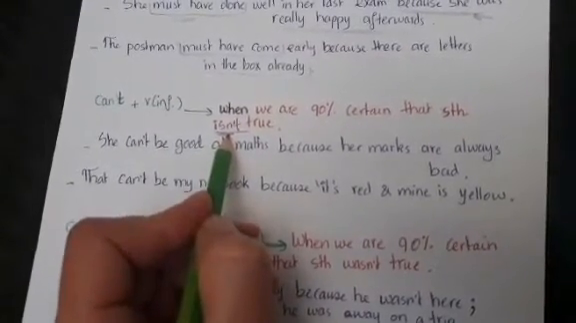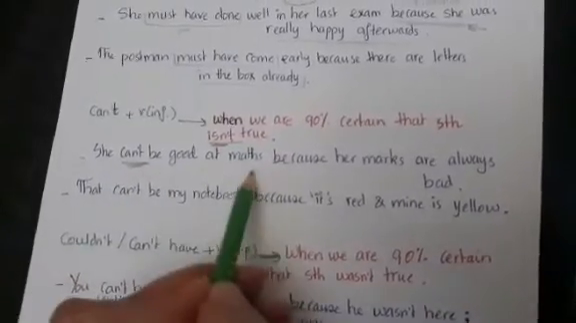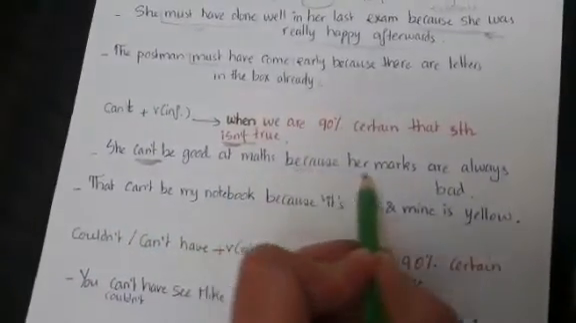Now, what about if we are 90% certain that something isn't true in the present, the negative? In this case, we use can't with the infinitive form. She can't be good at maths. Why? Because her marks are always bad. That can't be my notebook. Why? What is your evidence? Because it's red and mine is yellow. Let's notice that these situations are in the present, but we're 90% certain that these situations aren't true.